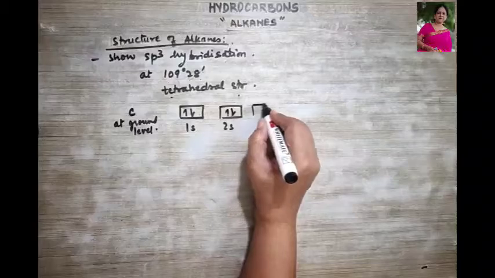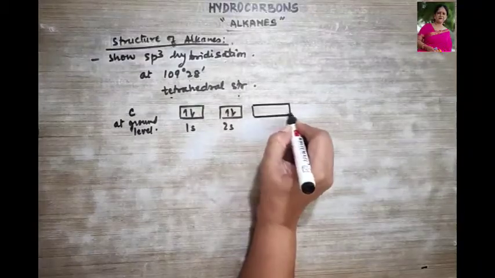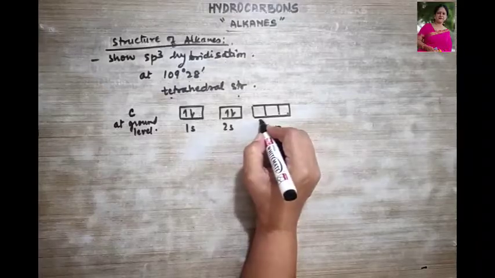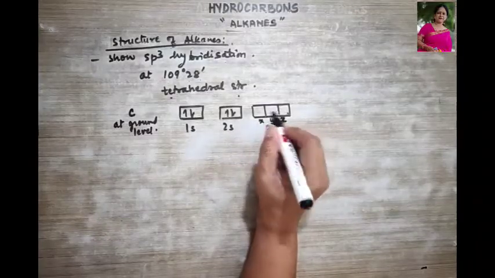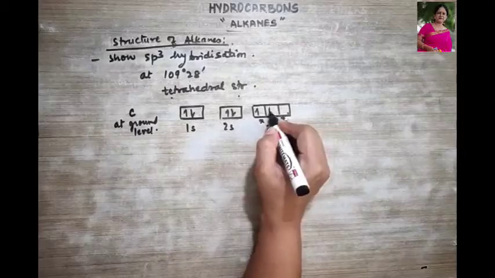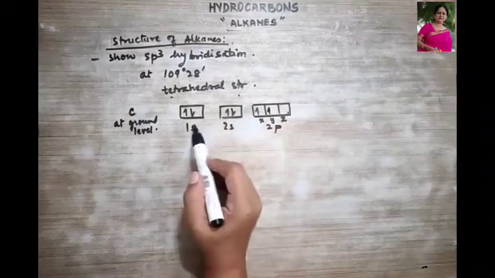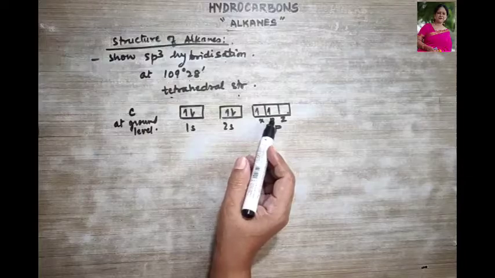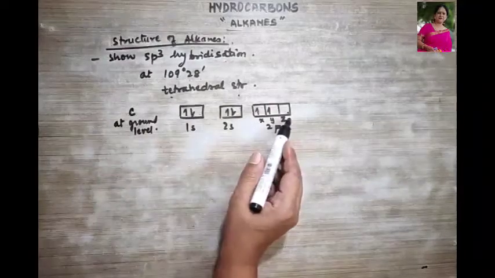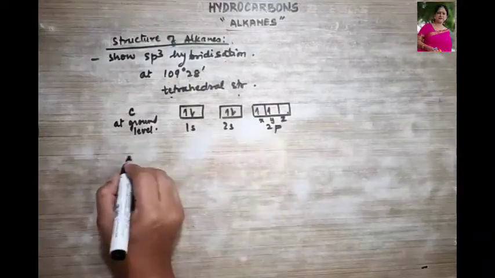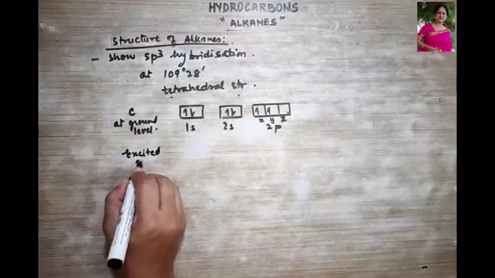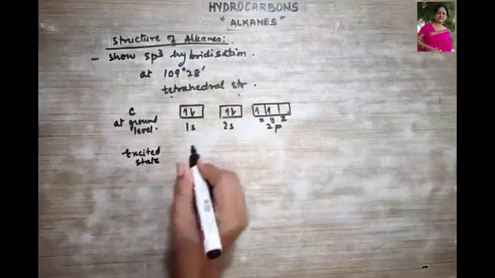2s2, 2p, this is x, y and z, 2p2. 1s2, 2s2, 2p2. That makes it 6. This is at ground level. But at the excited state, what is it going to show?